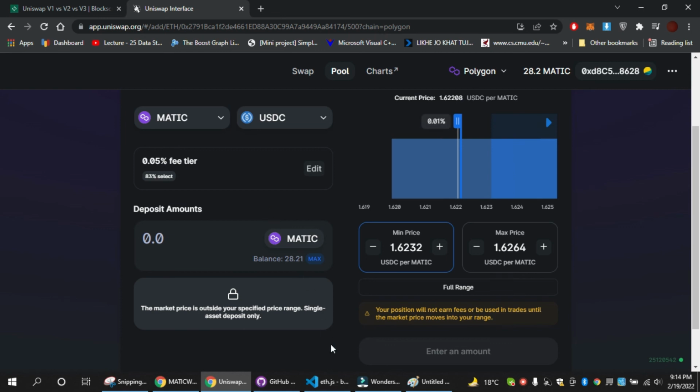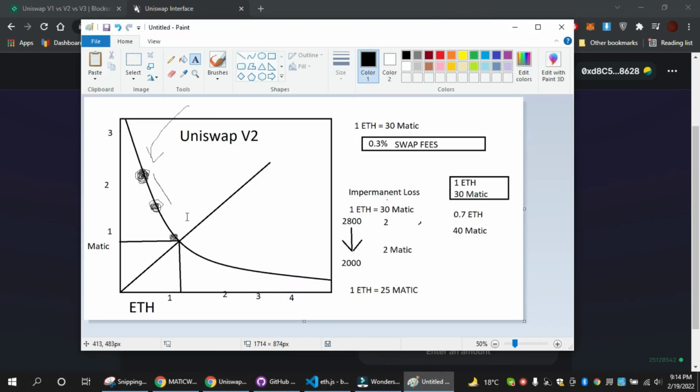But with the V2 variant, you keep getting impermanent loss as the value of any of the assets depreciates, right? And you don't just get that single loss. Your loss is actually more than 1x, sometimes 1.3x, sometimes 2x, depending on how much the value of that asset depreciates. If the other asset's value increases, then that covers the impermanent loss. But if it stays the same, as in our example, then you actually get that impermanent loss.